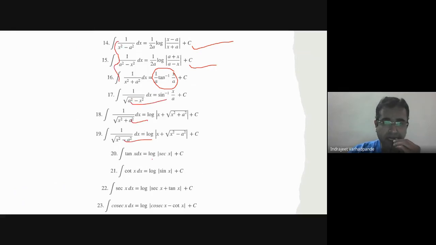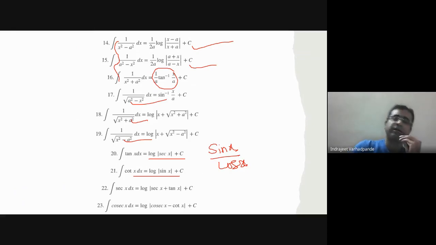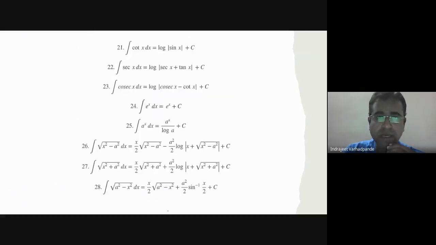Integration of tan x is log of sec x. Cot x is log of sin x. How is it done? Tan x is nothing but sin x upon cos x, and accordingly the derivative of the denominator is present in the numerator, so we get minus log of cos x, which is log of sec x. That is how the formula is derived. Sec x is log of sec x plus tan x, cosec x is log of cosec x minus cot x.